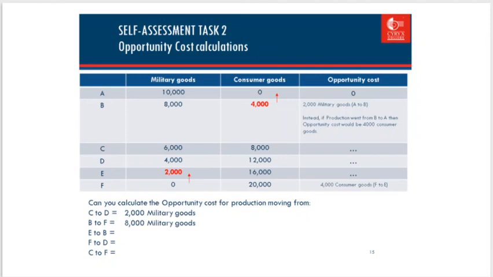If we want to produce more of one product, it will be less of the other product. At point A, we already use all our resources to produce military goods, so we cannot produce consumer goods anymore. Point B means we start to produce less military goods, so we have a chance to produce consumer goods. Here, if we produce 8,000 military goods, we can produce 4,000 consumer goods.